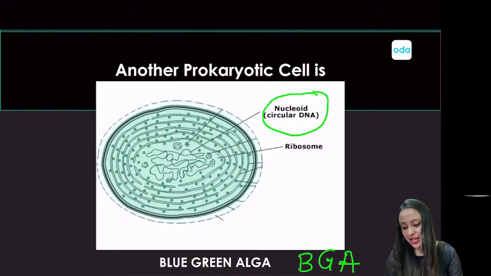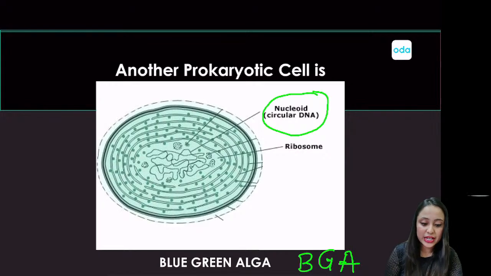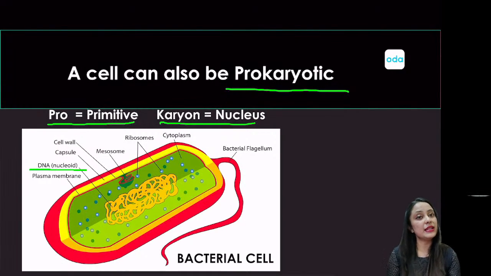So what is BGA? It's a prokaryotic cell. One more example is the bacterial cell. So the bacterial cell and the BGA, that is blue-green algae, are both examples of prokaryotic cells. So far, ma'am has told you that cells can come in different shapes. Cells may not have a shape. A cell can be prokaryotic like a bacterial cell and a BGA, that's blue-green algae.